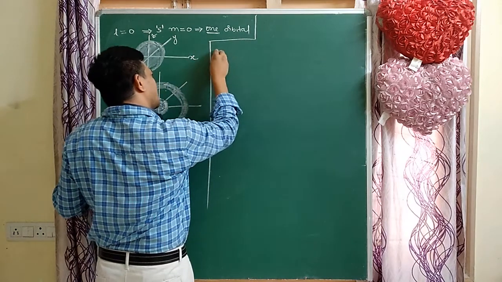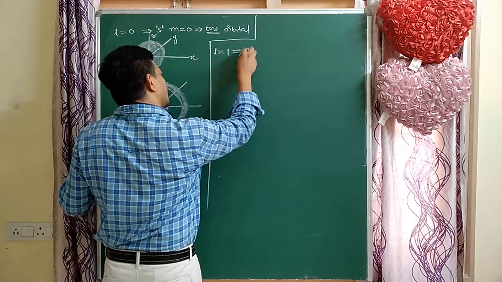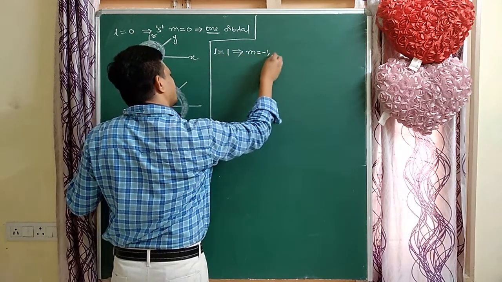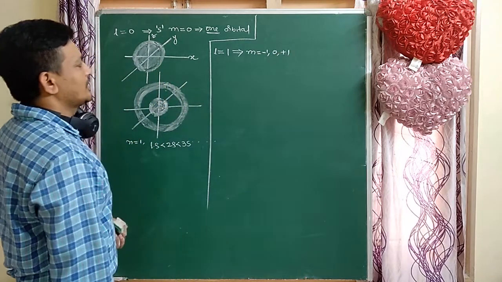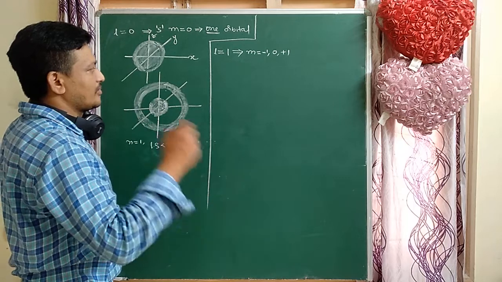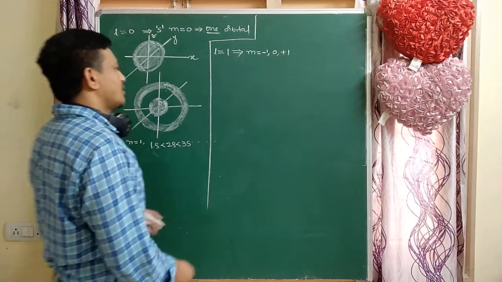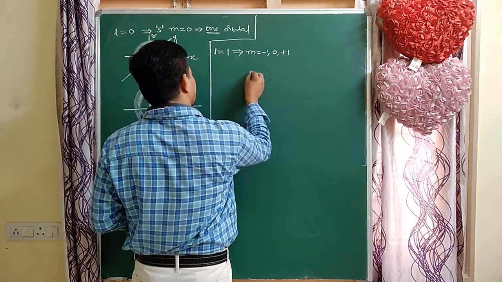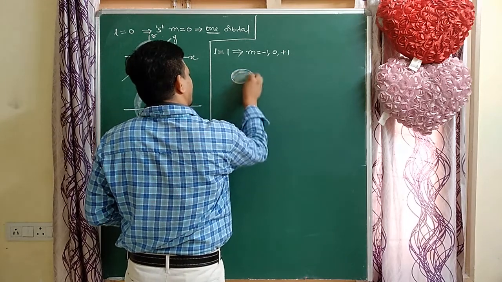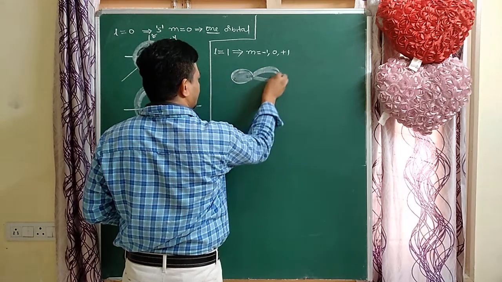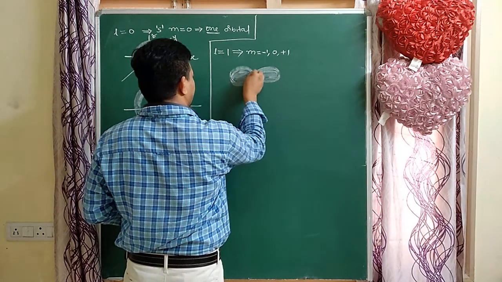So for p orbitals, L value equal to 1, and M values are -1, 0, +1. L equal to 1 indicates one directional orbital. How many directions are there? Only one direction. So here two lobes are there, only one direction, along the x or along the y or along the z.